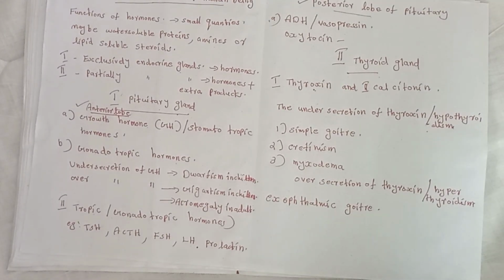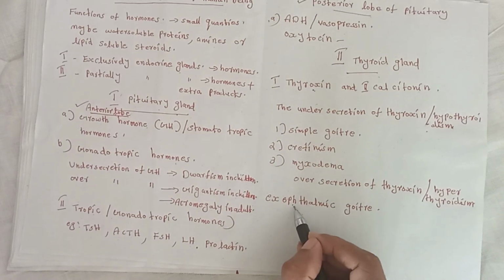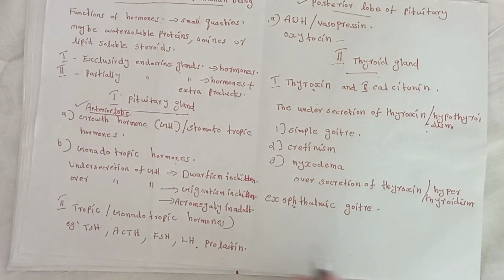Exophthalmic goiter causes a marked increase in metabolic rate. Increased metabolic rate, rapid heartbeat, shortness of breath, that means suffocation. Eyes protrude out and there is swelling in the neck. These are related to the hormone thyroxine.